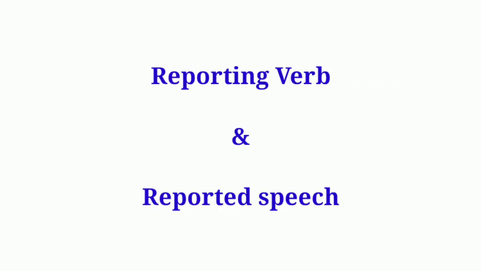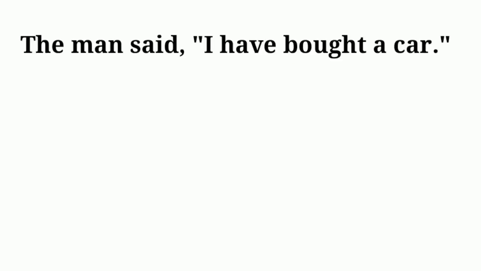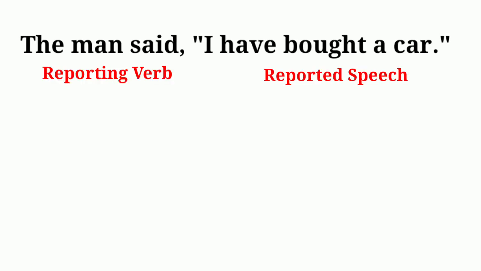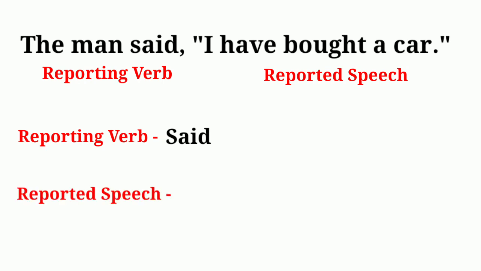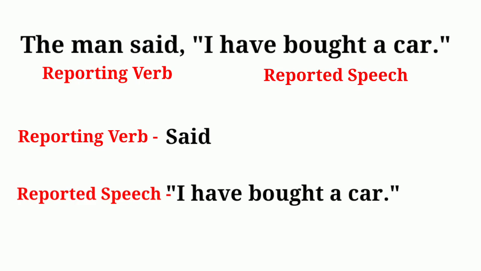Now let's move towards the discussion of reporting verb and reported speech. In this statement, we can find out that the verb outside inverted comma is the reporting verb, and the statement inside inverted comma is reported speech. It means that the reporting verb is said, and the reported speech is the statement inside inverted comma, that is, I have bought a car. This information is required for further discussion of narration change.